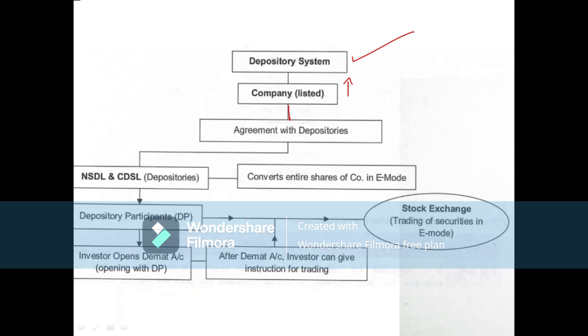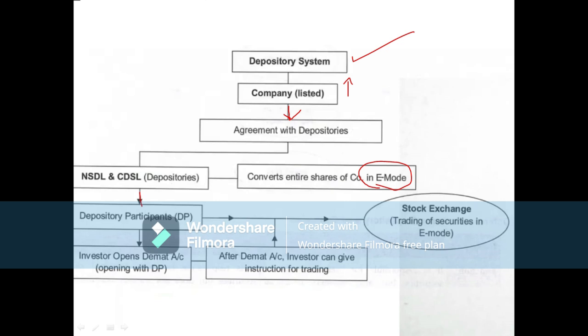Depositories are NSDL and CDSL, and they will convert the entire shares of the company into electronic mode.